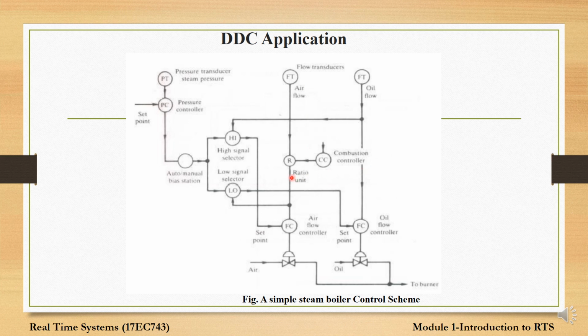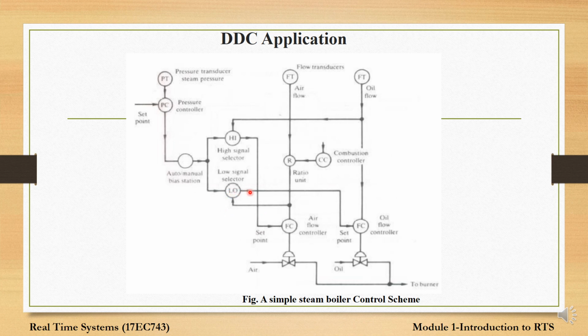The steam pressure control system generates an actuating signal and it is fed to this bias station. Here we can see it is auto or manual, which means that if it is auto, the actuating signal is transmitted automatically. If it is switched to manual mode, the actuating signal is transmitted manually.